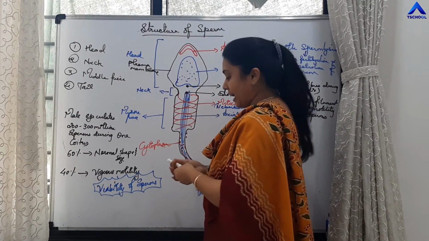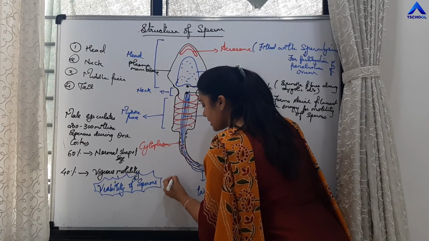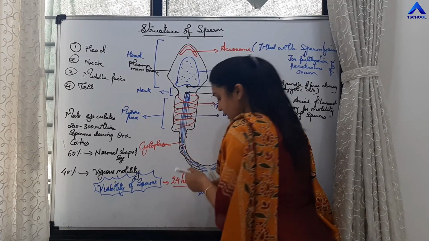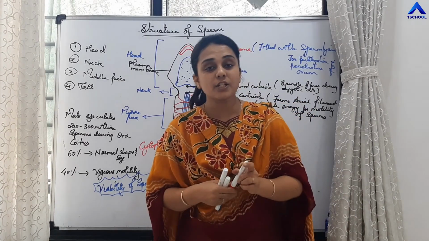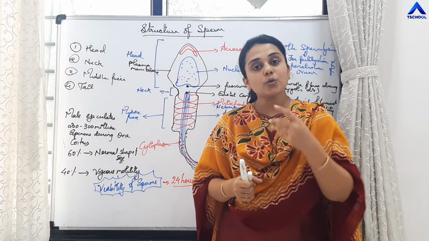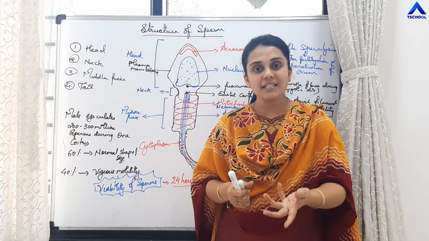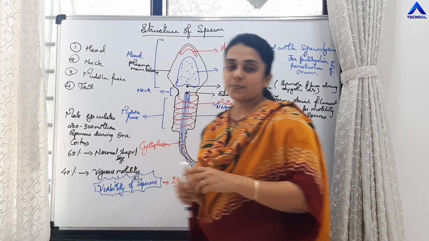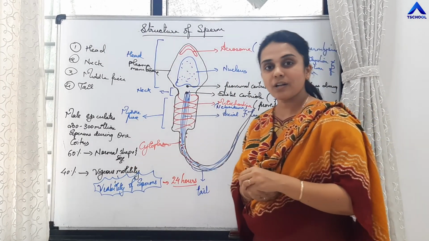And the normal viability for the sperms is 24 hours. See students, lifespan of the sperms can be as much as 7 days, but it loses its fertilizing capacity after 24 hours. So viability of the sperms is 24 hours.